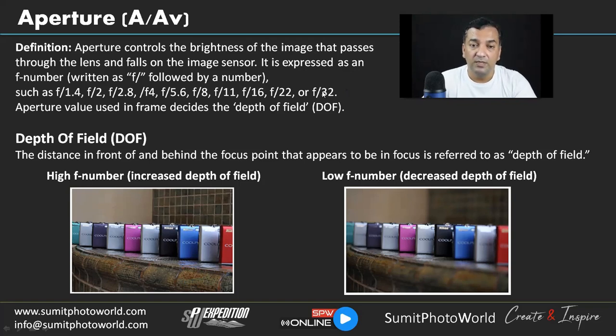These are very different aperture values, and we have a concept here: large aperture and small aperture. In numbers, a large aperture means a small f number, and a small aperture means a high f number. A low f number means a large aperture. It's a very tricky thing, because when we talk about high and low, we can get confused. So be careful: large aperture, low f number; small aperture, high f number.